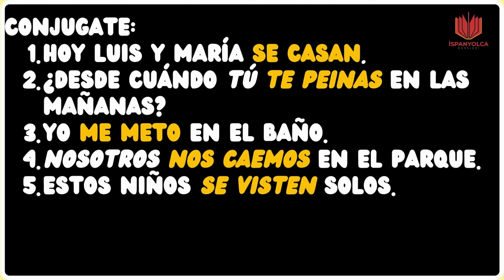Basically that. Now, in the fourth sentence we have nosotros nos caemos en el parque. We fall in the park, okay? As we can see here, nosotros is the subject, right? That's why we have to use the reflexive pronoun nos. And that's why we also have to use caemos, because it is the first person plural of the verb caer, okay?